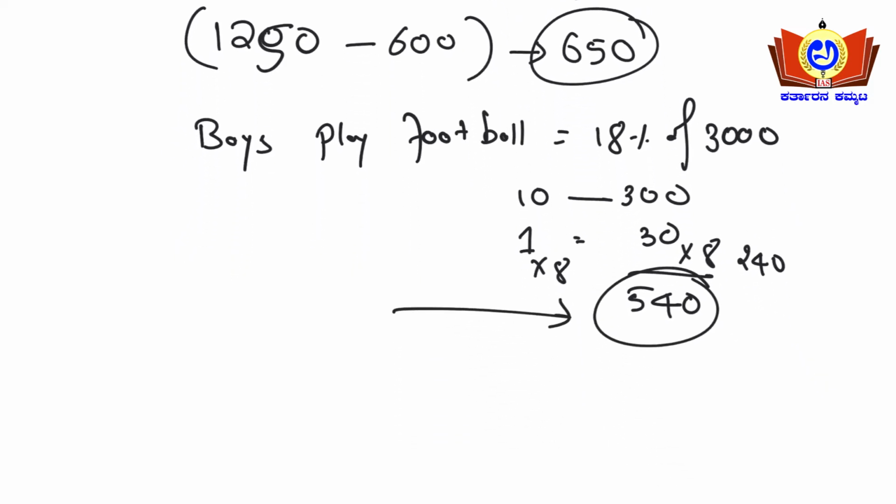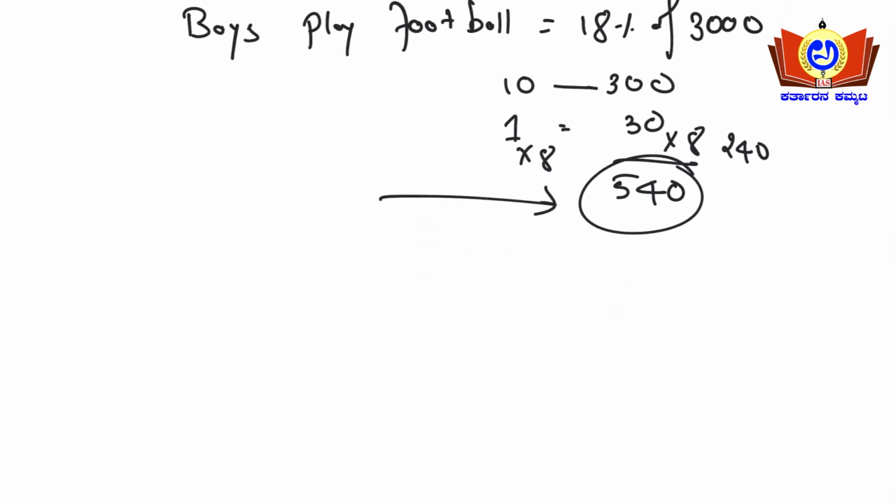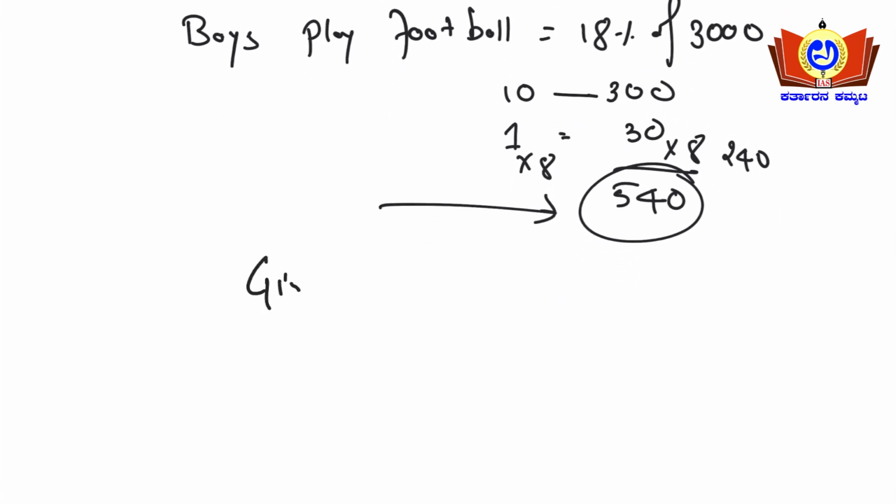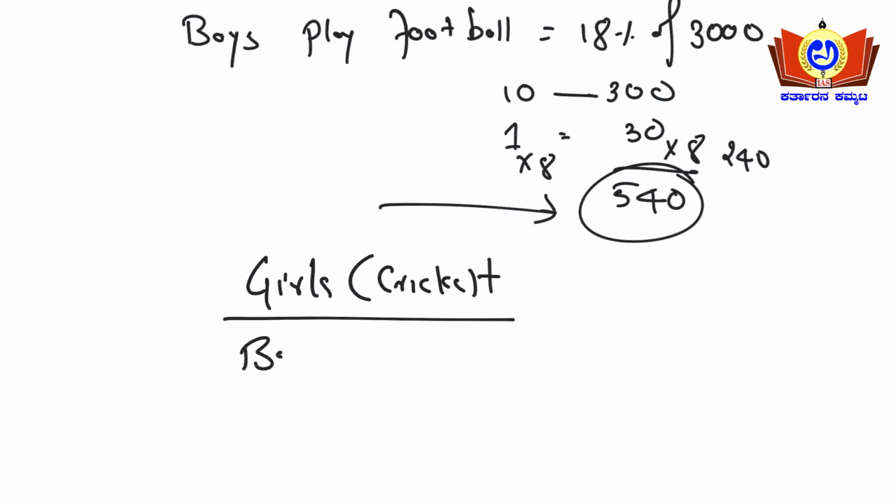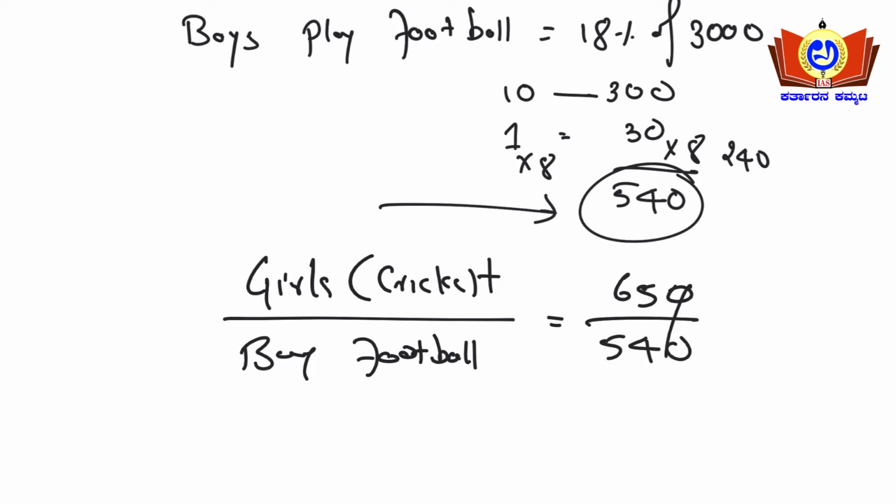So what is the question asked? It's the ratio of girls playing cricket to boys playing football. This is the ratio it has been asked here. So 650 upon 540. This 0 cancels. That is 65:54, the answer here.